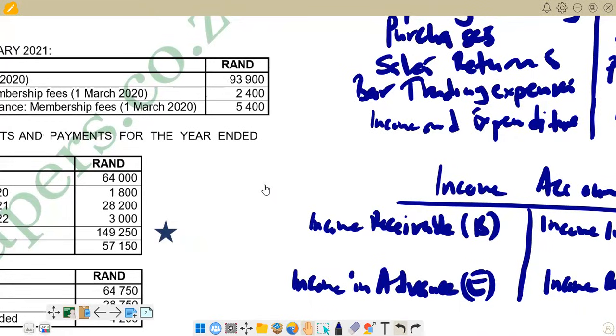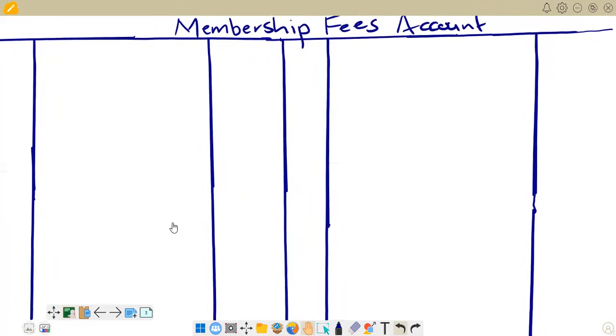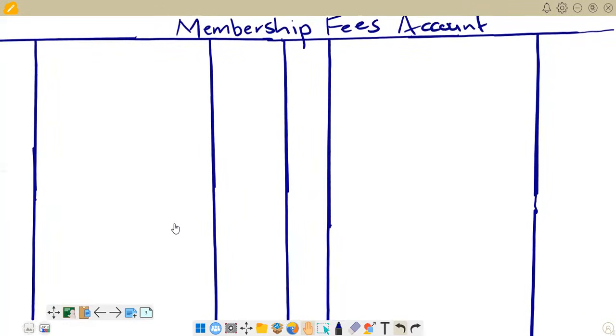So we go to our membership fees account. Remember, at the beginning, we are on 1 March. 1 March is at the beginning. So we start with income receivable at the beginning. That is on 1 March.